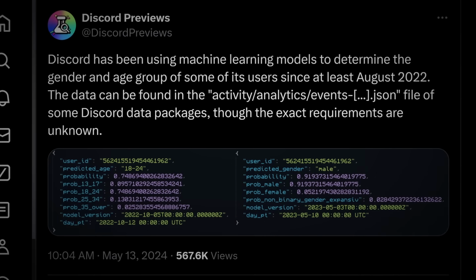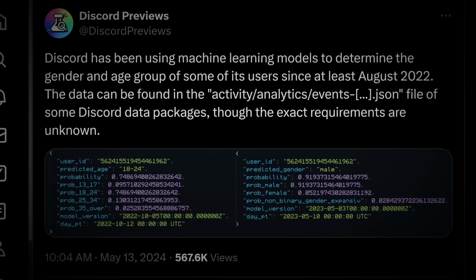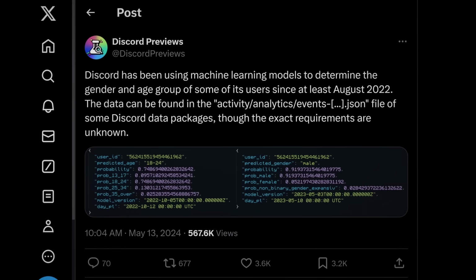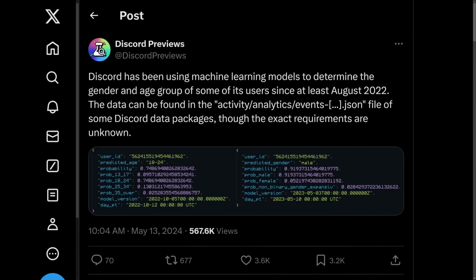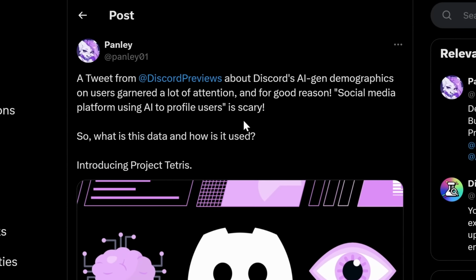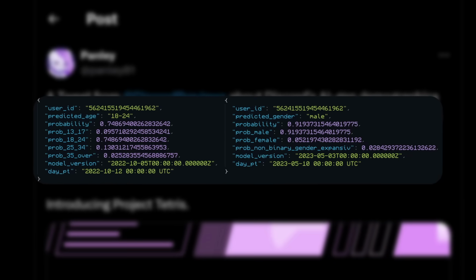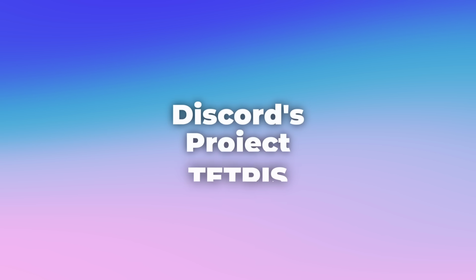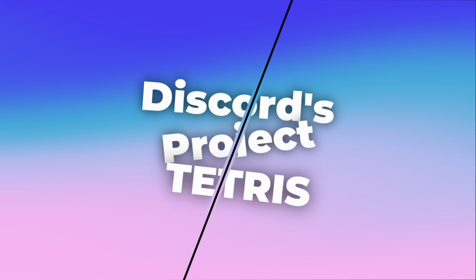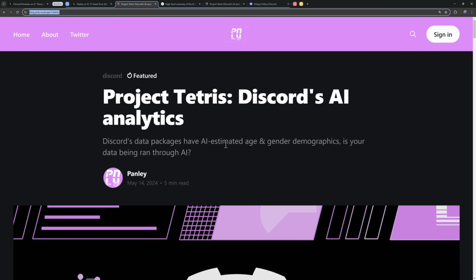Now let's put on some suspense music, or maybe not, and we're just hearing me talk with no suspense music. This is not suspenseful at all. And it's not suspenseful at all because I didn't really need to do any research, because it turns out Panley already knew way too much about this, and they made a blog post talking about it, because Discord figuring out your age and gender was part of Project Tetris. Title card, 3D transition. The production quality is through the roof today.